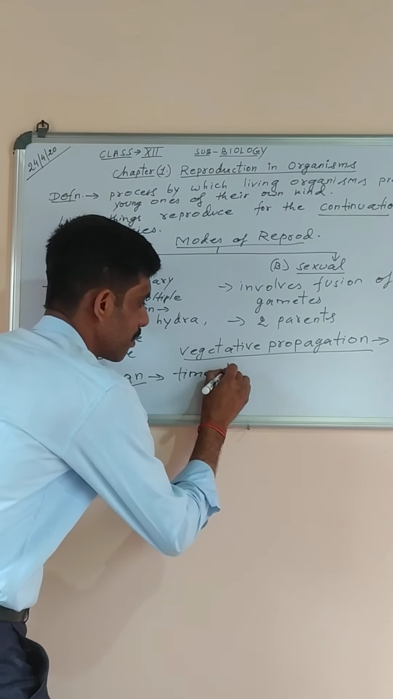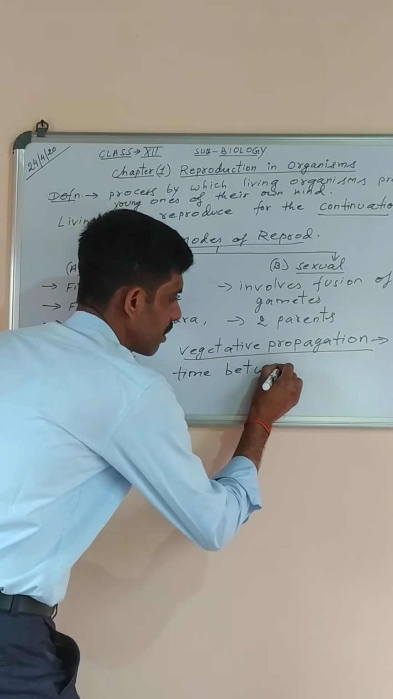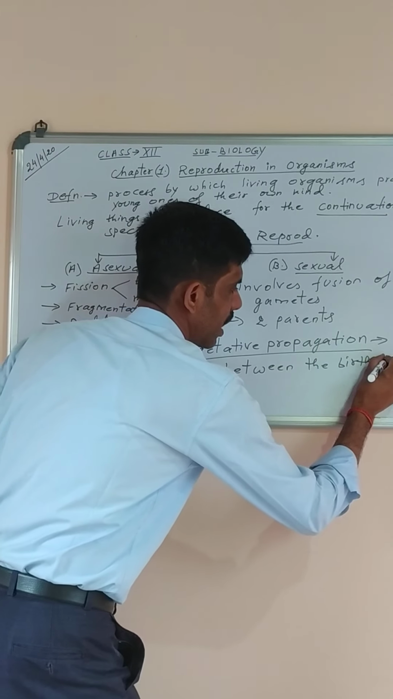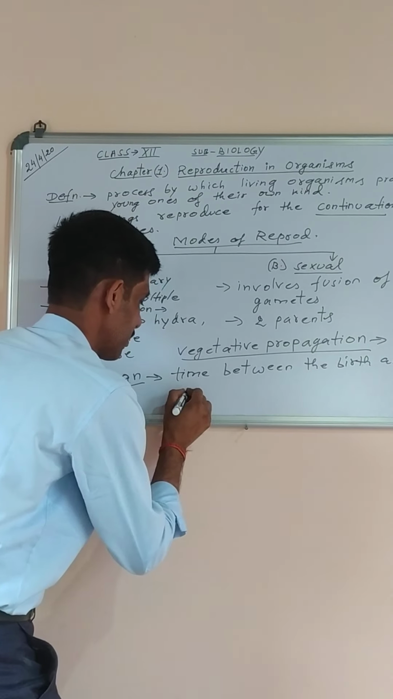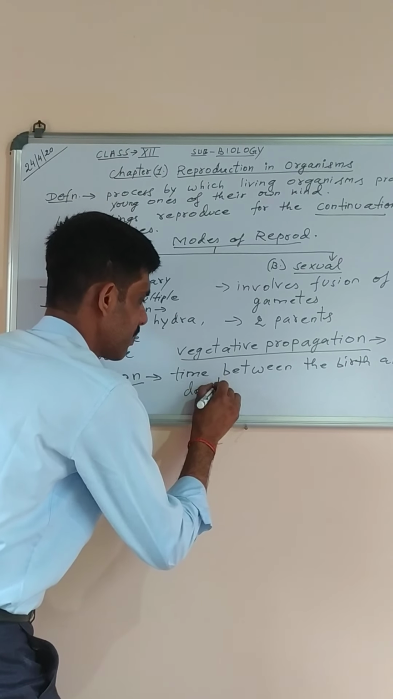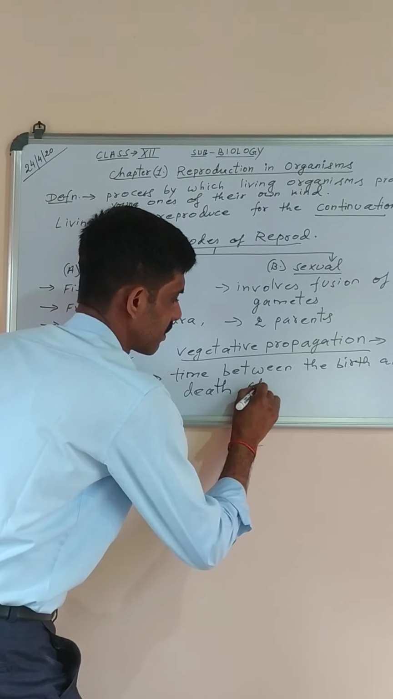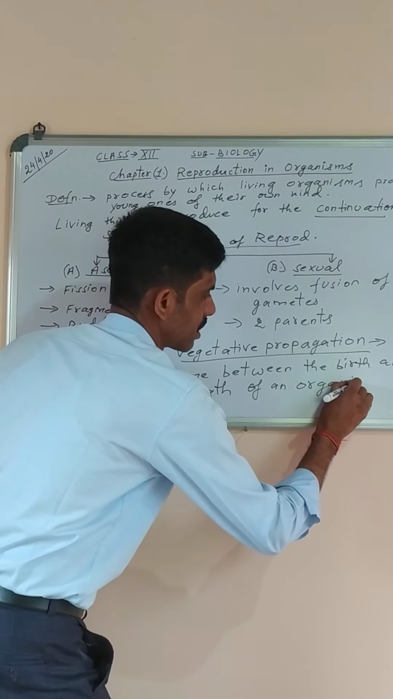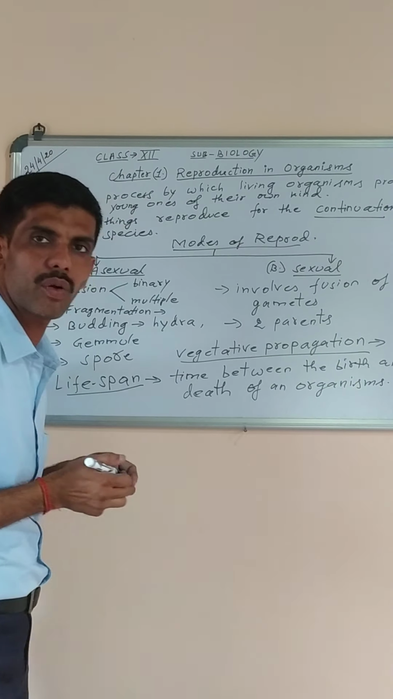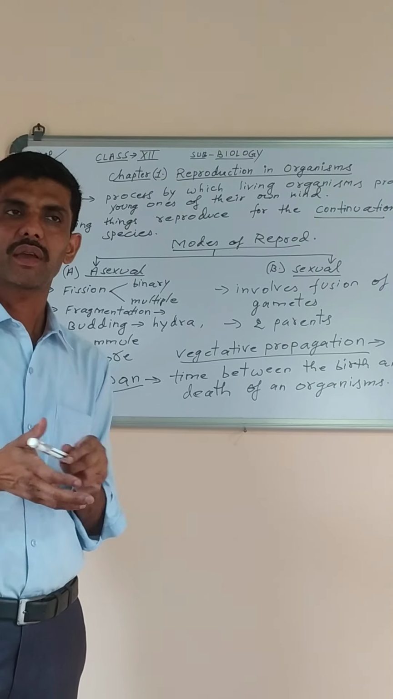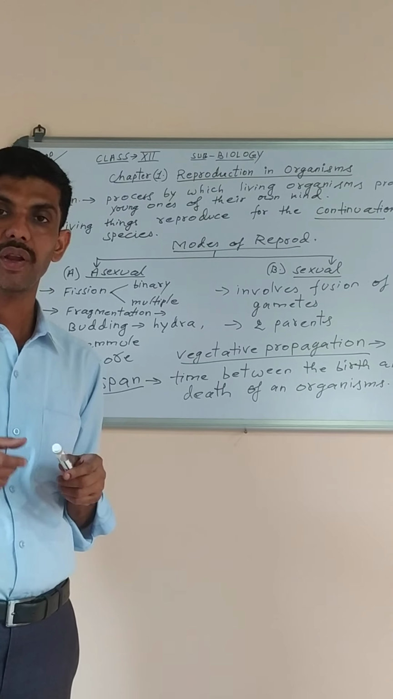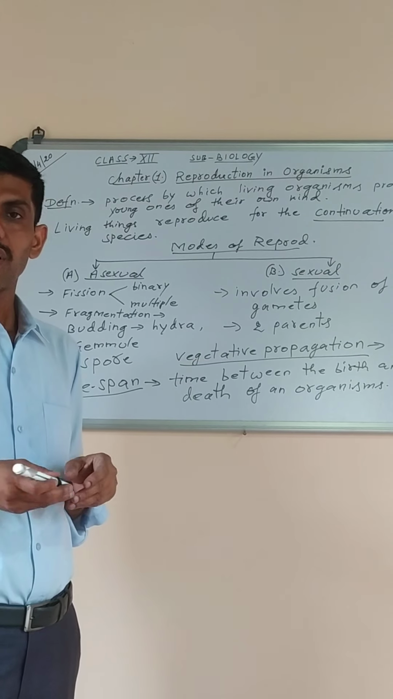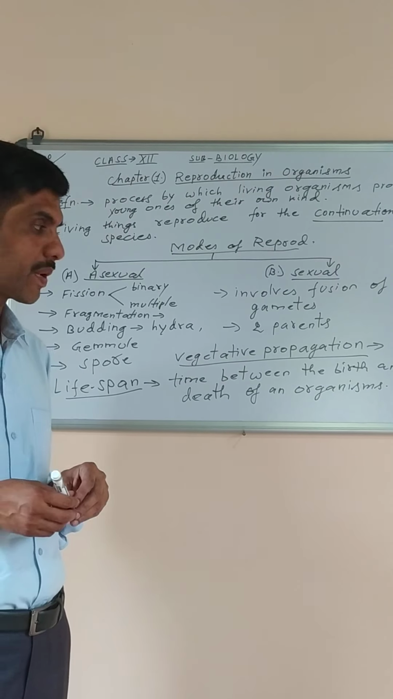Time between the birth and death of an organism. Different organisms have different lifespan. Like some insects, they hardly survive for 1 hour. Some of them, like banyan trees, they can survive for 200, 500, 1000 years old also. So depending on the different organisms, they have different lifespan.